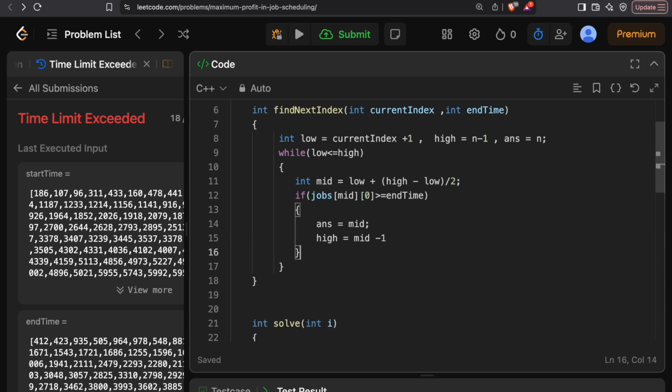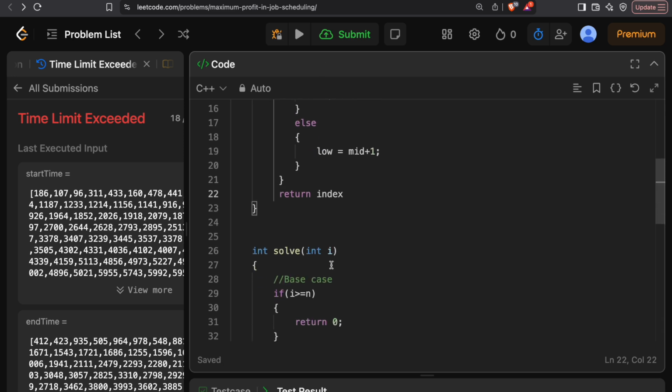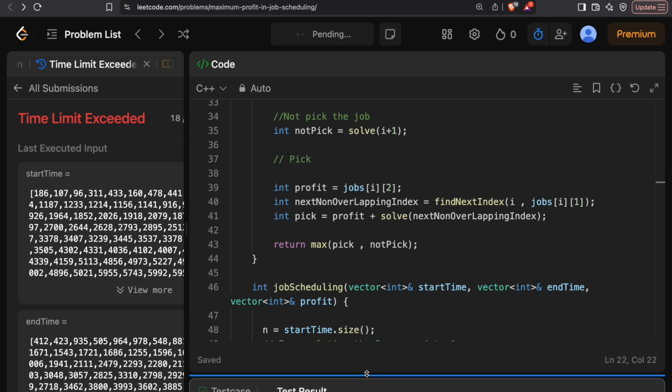And suppose if that is not the case, we'll go with the second half and say that low is mid plus 1, and over here we will return the answer, or it's better to say the index, right? That is better suited, index, and we are basically getting the same thing over here. And let's try to run it. Hopefully no issue comes.